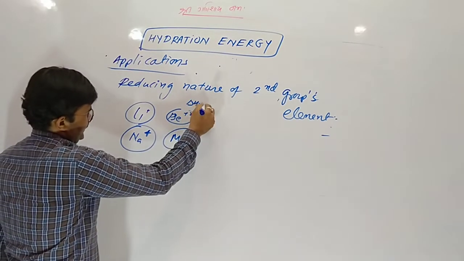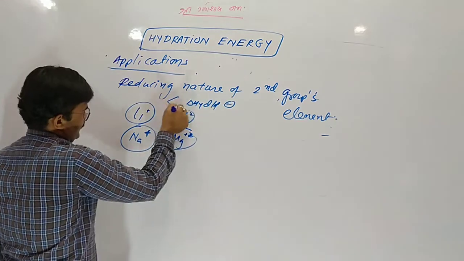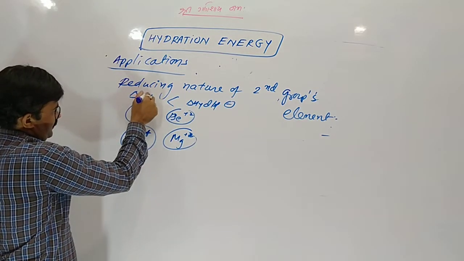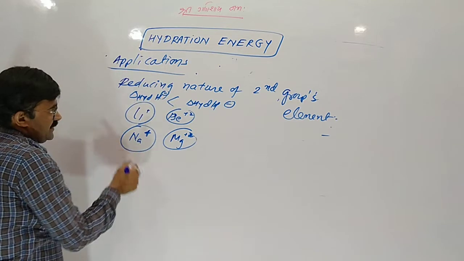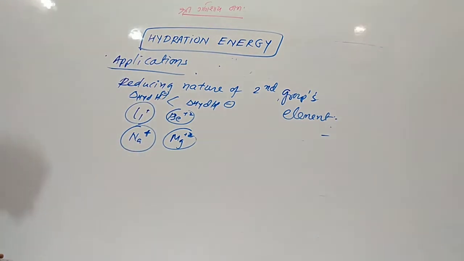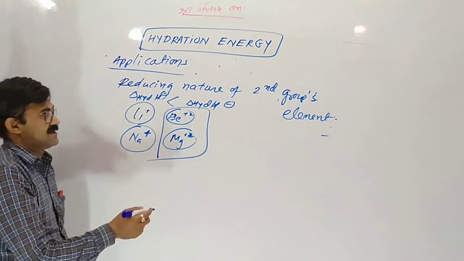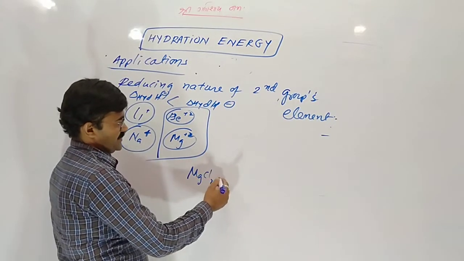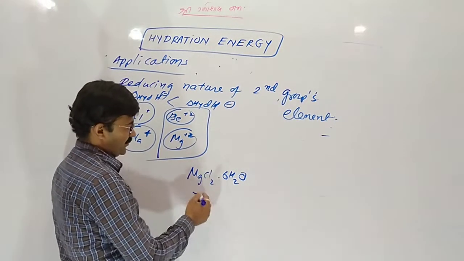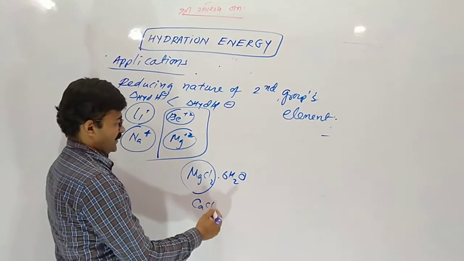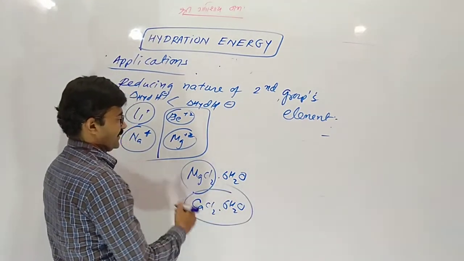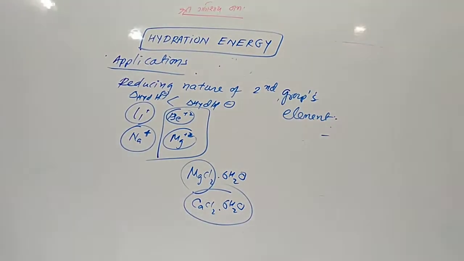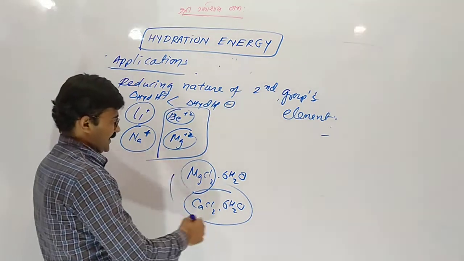So hydration enthalpy is more for these ions than group number 1 elements' ions. So it gives more hydrated salt. So MgCl2 gives 6H2O. In 1 mole MgCl2 and in 1 mole calcium chloride, 6 mole of water is included in the crystal. So which is more hydrated?